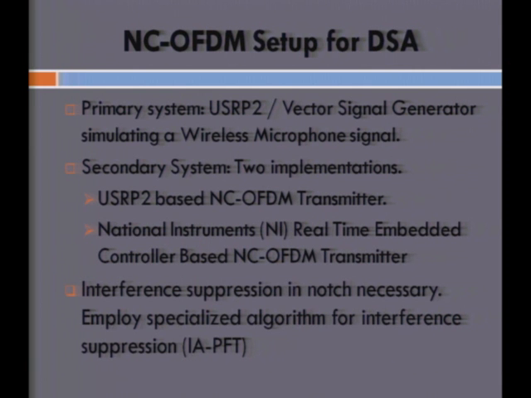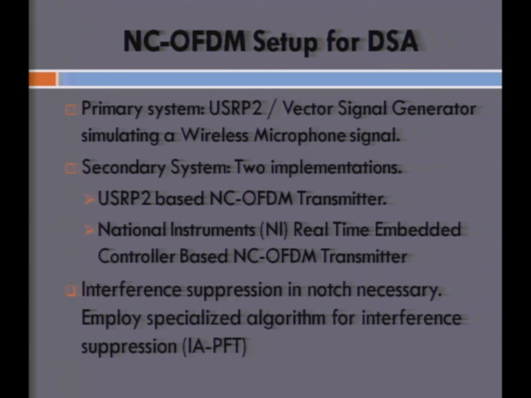So let's talk about the non-contiguous OFDM setup for DSA that was used. We implemented a primary transmitter using a USRP2, or we had a vector signal generator which simulated a wireless microphone signal. So here we have used the wireless microphone signal as a primary transmitter. The secondary system involved two alternate implementations, as Professor mentioned. The earlier implementation, which I was a part of, was based on the USRP2-based GNU Radio NC-OFDM transmitter, and the second implementation, which is fairly recent, is based on the National Instruments real-time embedded controller platform.